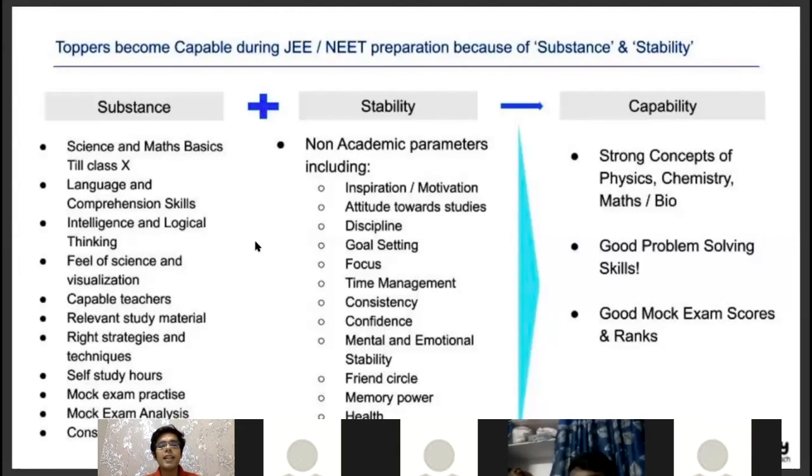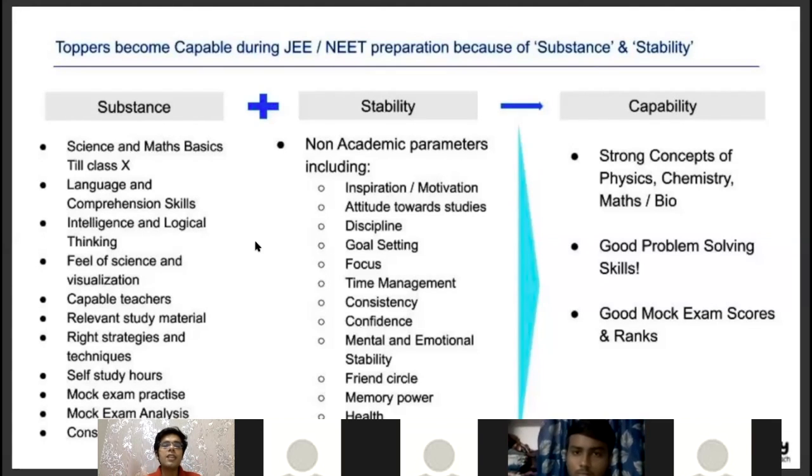The first parameter in substance is science and maths basics till class 10th. Till class 10th, even if we mug the concepts up, even if we do rote learning, if you're not able to understand, still we get marks. But this doesn't work in 11th and 12th. So 11th and 12th preparation is completely application based. You need to first understand the concepts, know the derivations, have a feel for science, have a feel for PCM, and then you practice a lot of questions, and then you attempt a lot of exams. So that's how 11th and 12th preparation is done.